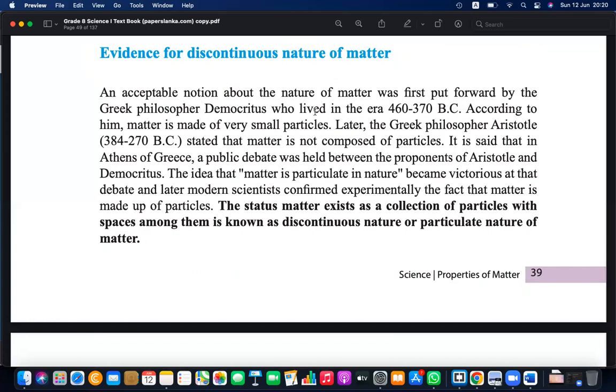We also learned a test last day: you can take a chalk and divide it into two pieces, take a piece and divide it again, and again. You can do this continuously until you find the smallest unit. That also has the same properties as the original. So it means matter is made up of particles.